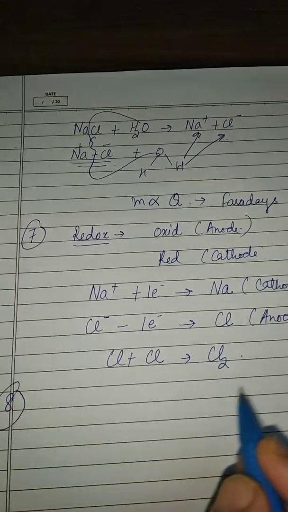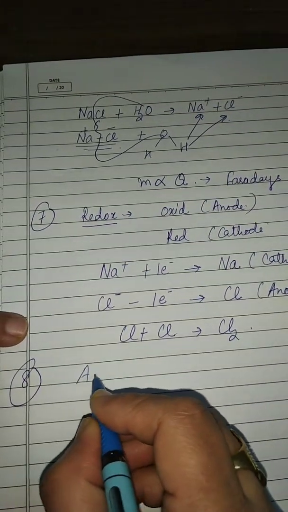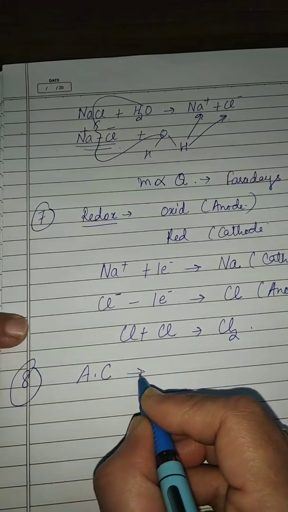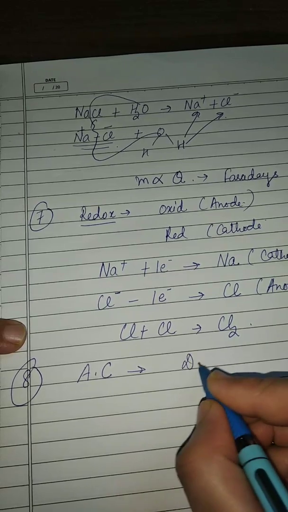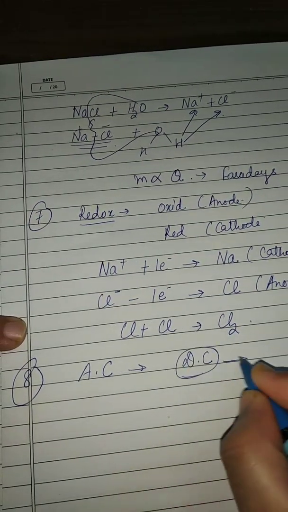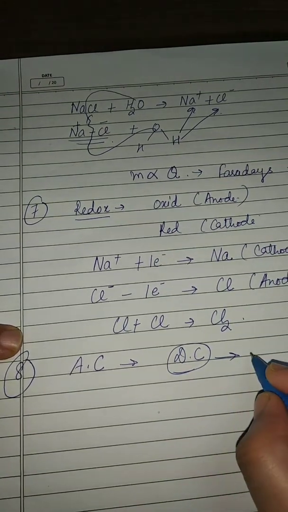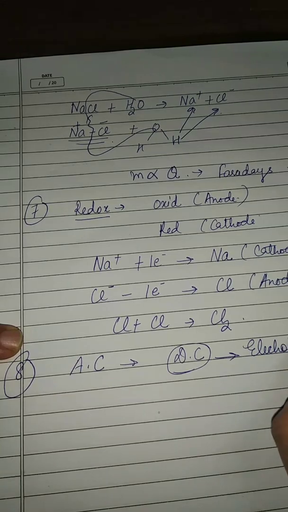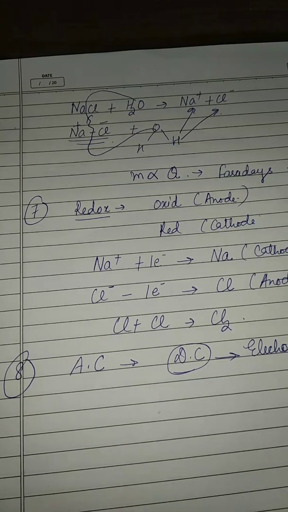And last point of characteristic is AC current does not cause any chemical change. Therefore, for the process of electrolysis, we are using DC current because this will cause the decomposition or breaking of a chemical compound and helps in the process of electrolysis. So this finishes with the characteristics of electrolysis.